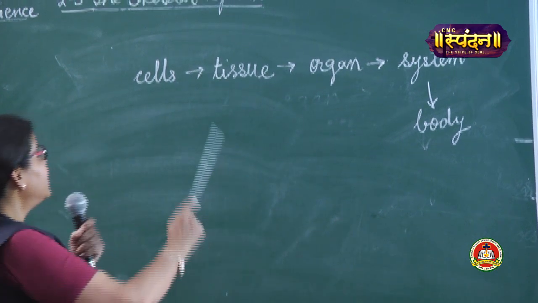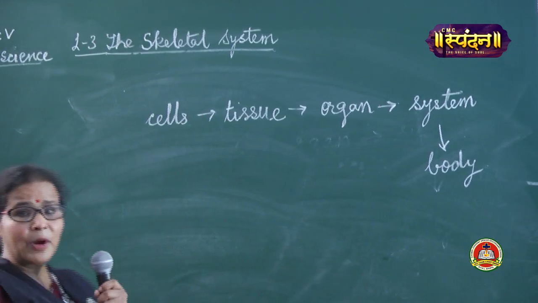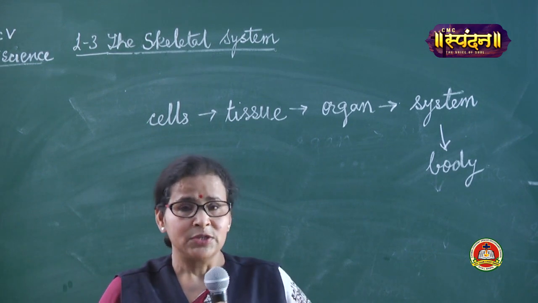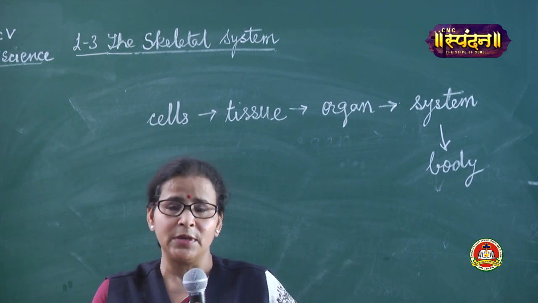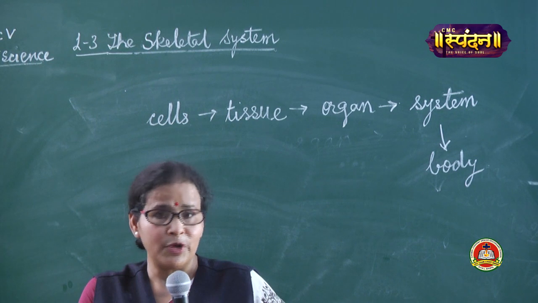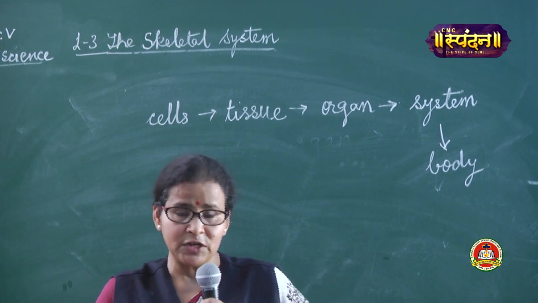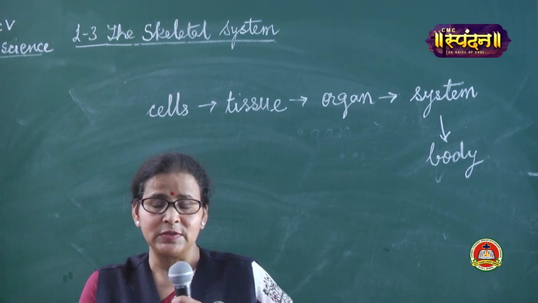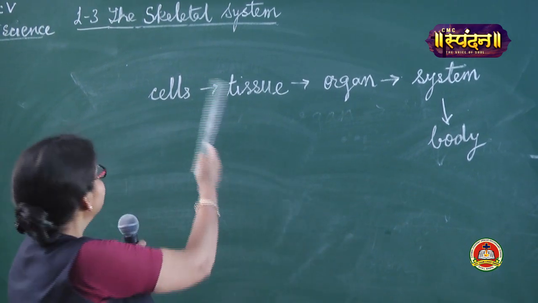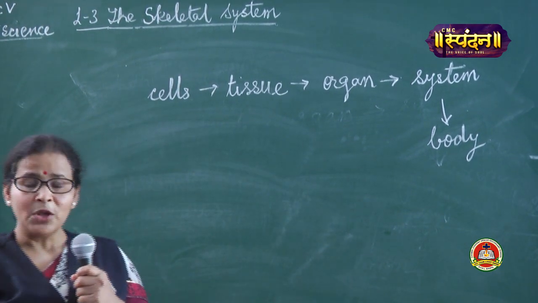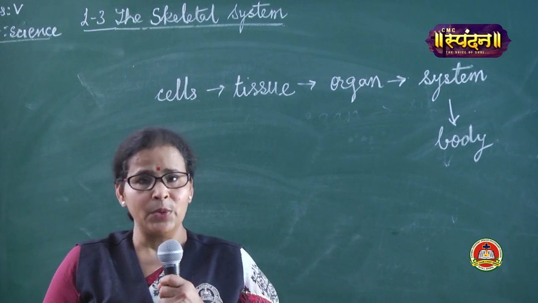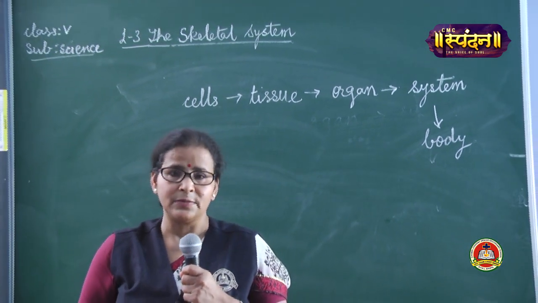Okay? And here in this lesson, we are talking about the skeletal system. Children, you know we have many systems in our body. We have breathing system, excretory system, circulatory system, muscular system, and skeletal system also. So in this lesson particularly we are talking about the skeletal system.